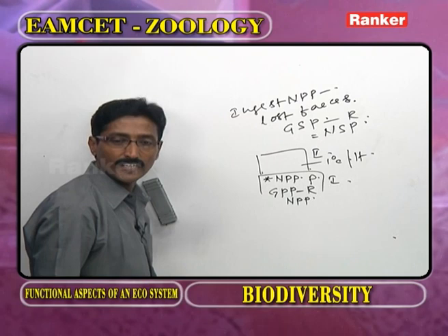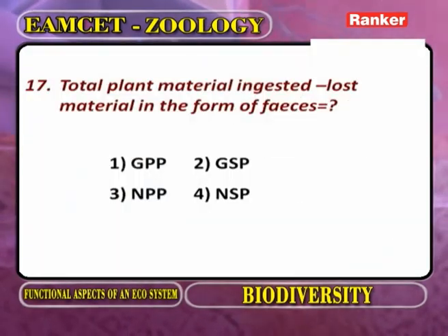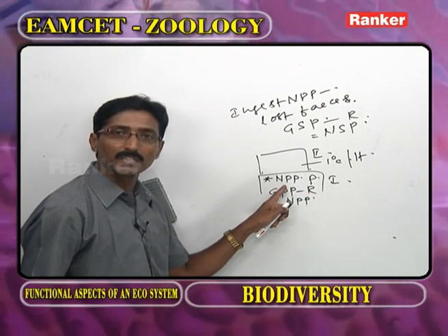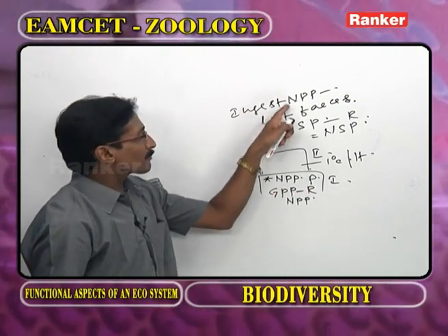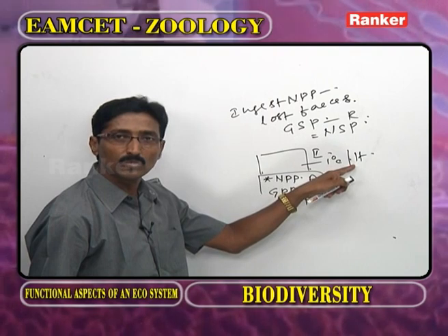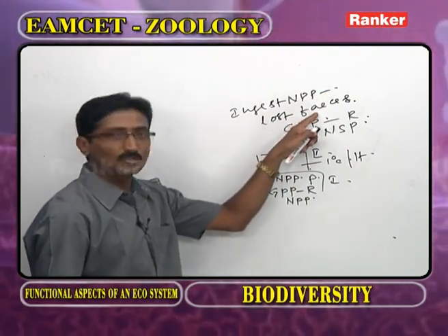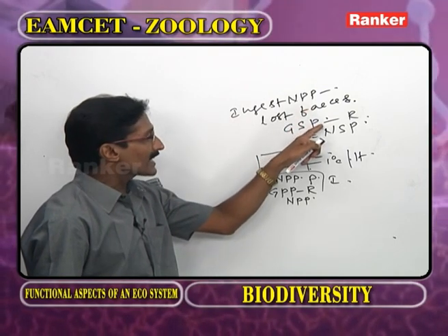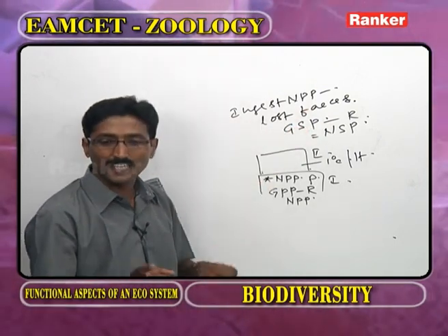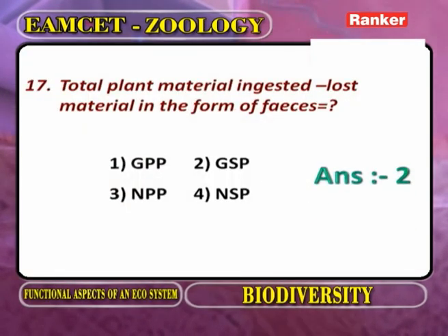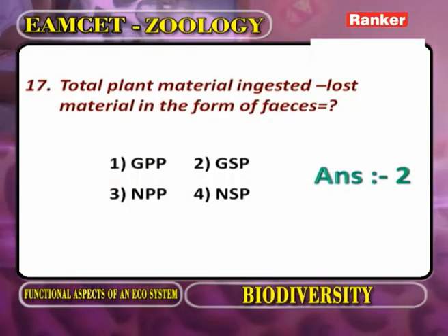But here what is the question? Total plant material. What type of plant material is eaten by the herbivore? NPP. The amount of NPP ingested by the herbivore minus the amount of productivity lost through feces, so we are getting the grass secondary productivity. Here the correct answer is the second option, GSP. Now we go for the next question.